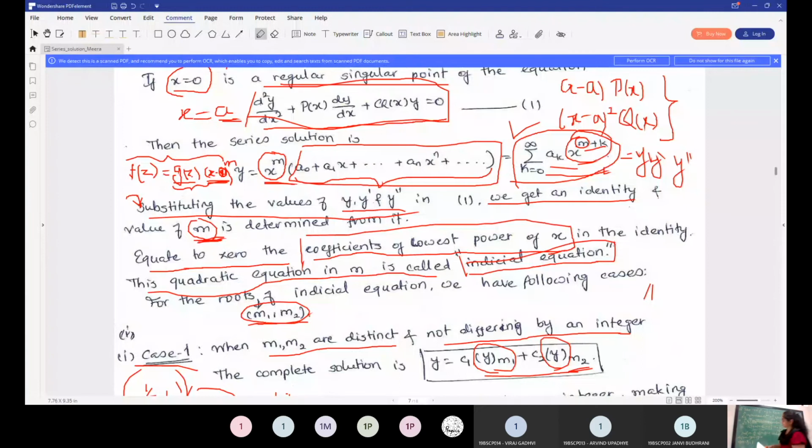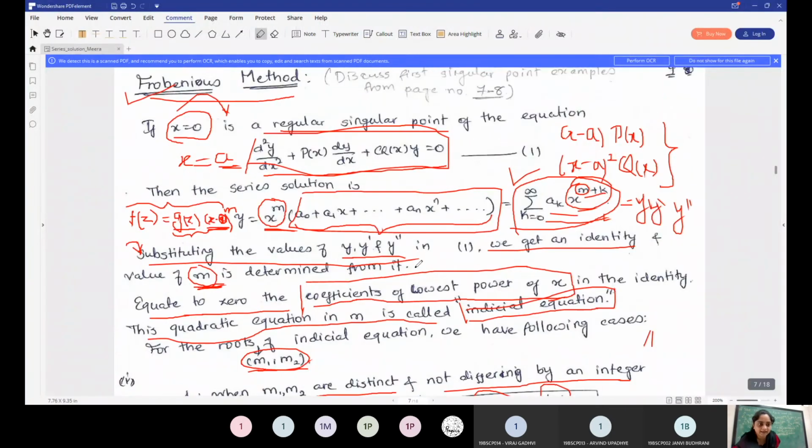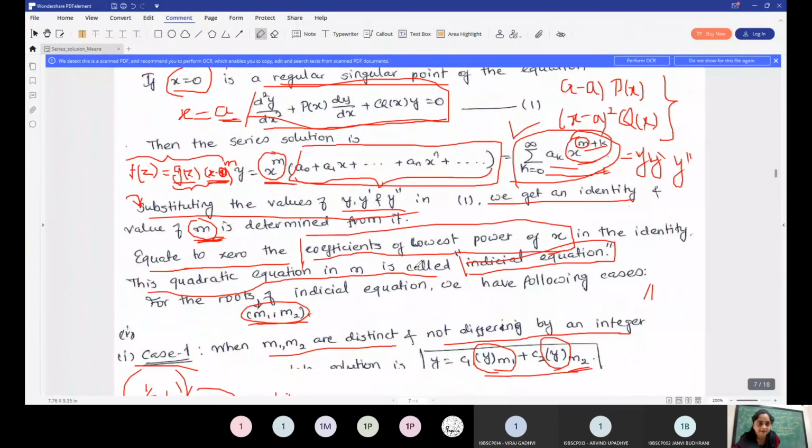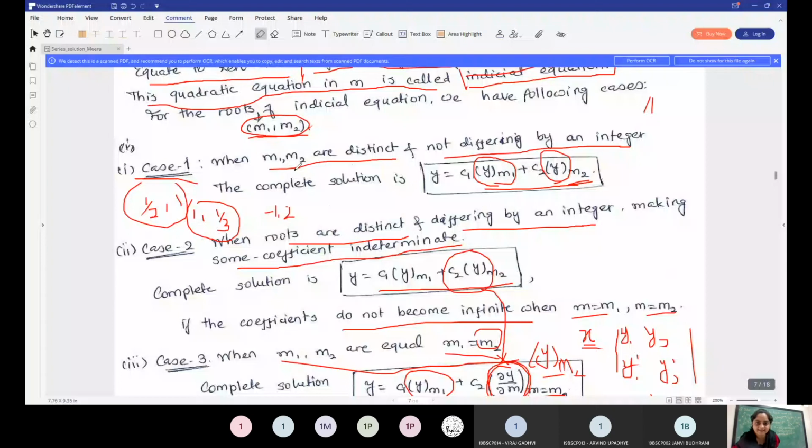So here comes the case. These two roots are distinct and they are not differing by an integer, and therefore you can refer to the PDF file now. You will have the first case when m1 and m2 are distinct and they are not differing by an integer, and in that case the complete solution is given by this, which I have written over here.